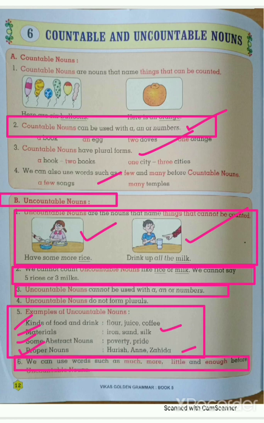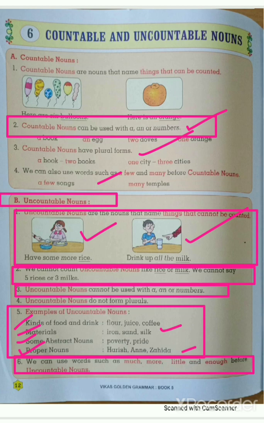We can use the words such as much, more, little, and enough before the uncountable noun. Look here, we can use the words such as much, more, little, and enough before the uncountable noun. Instead of numbers, we can use such words as much, more, little, and enough before the uncountable noun.